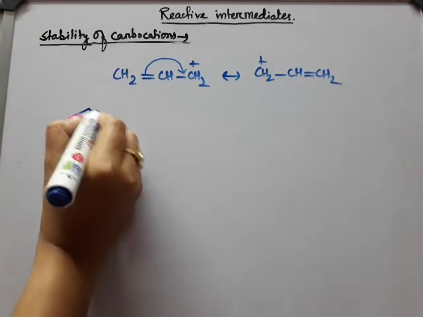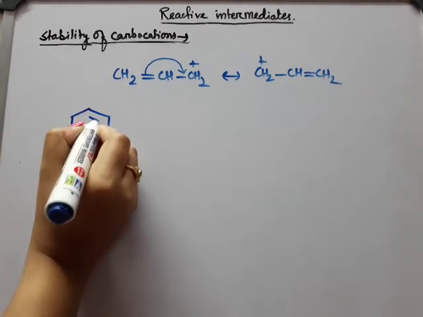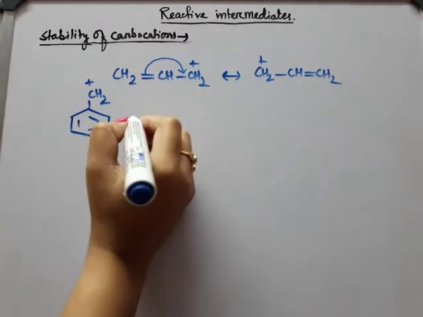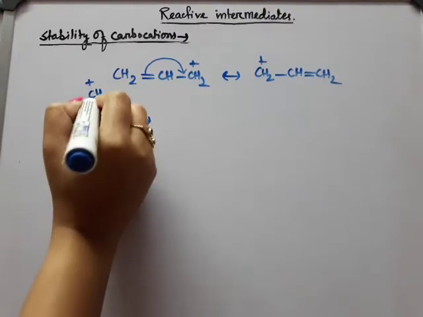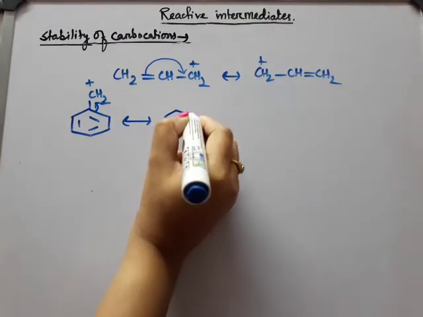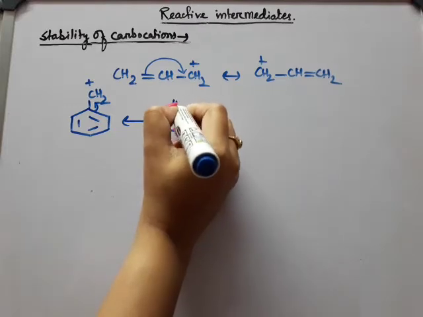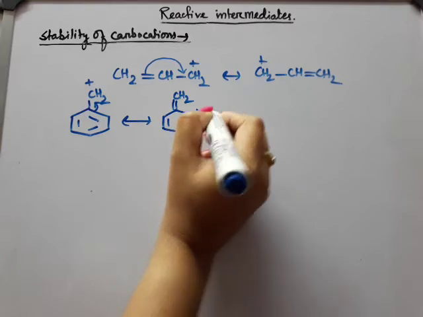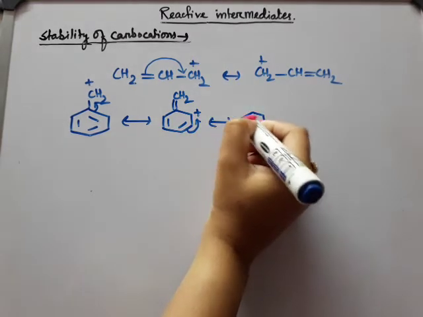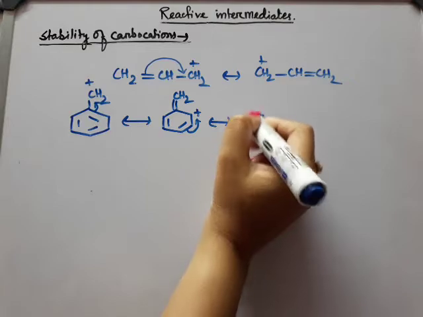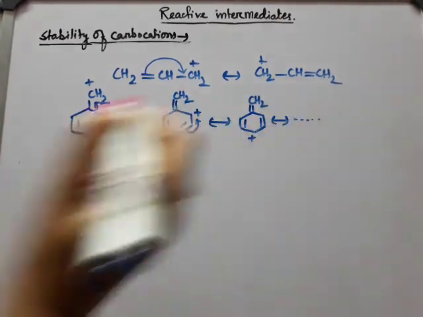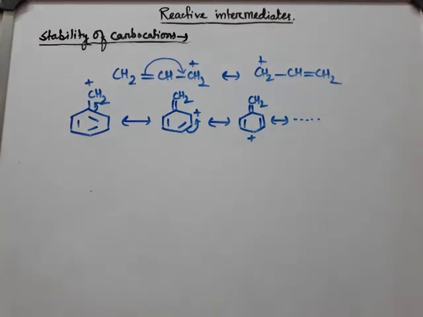Or you can take benzyl carbocation, PhCH2 positive. This is also in conjugation with the aromatic system, and we can have many resonating structures because the positive charge will be delocalized within the pi electron system. Okay. And as the number of resonating structures increases, the stability of the carbocation will increase.